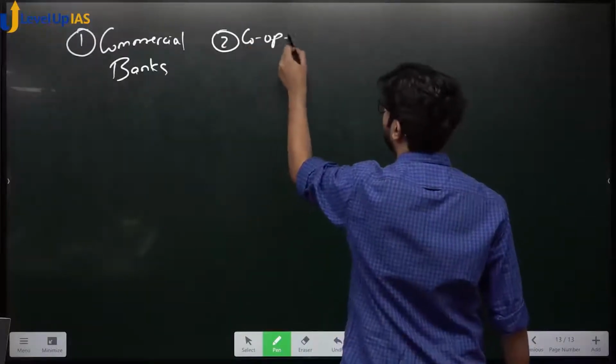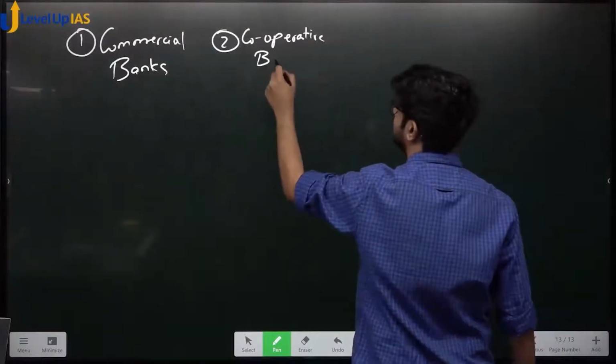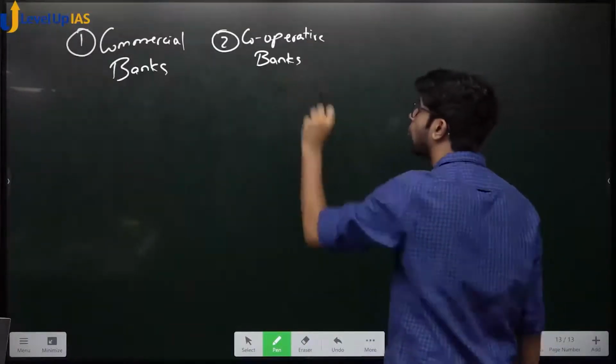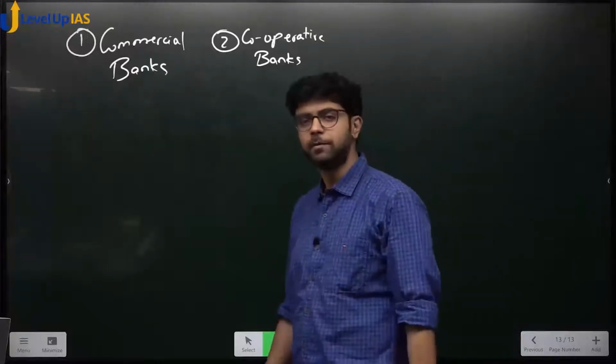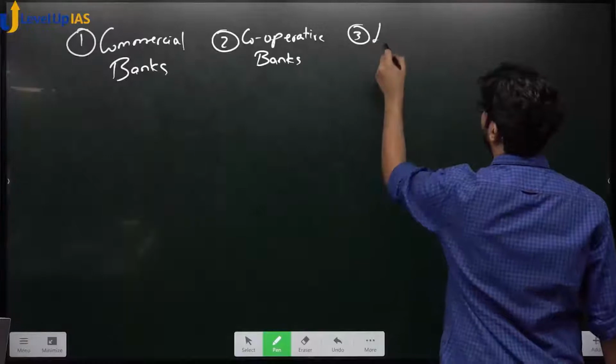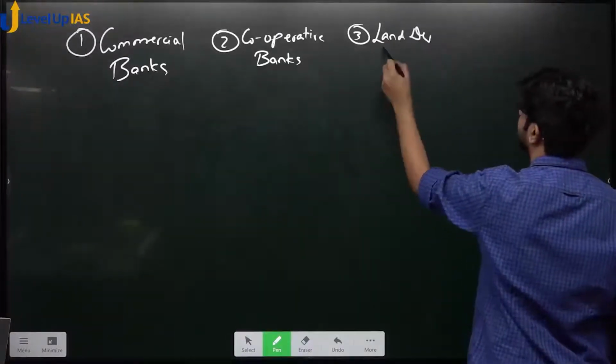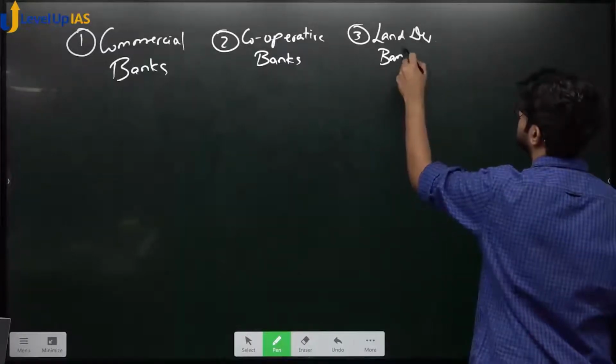Oh sir, cooperative banks. What are they called? Cooperative banks. Okay, we'll speak about them. The third type are called land development banks. Sir, I have never heard of this. Where do you bring new things from?